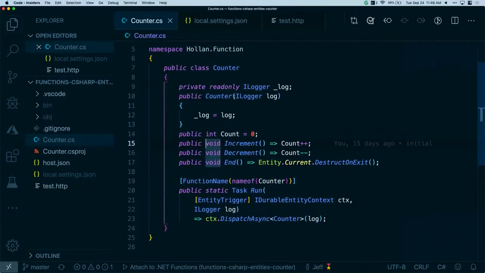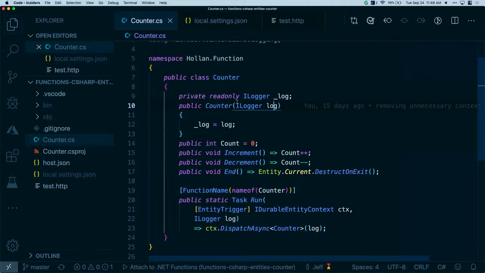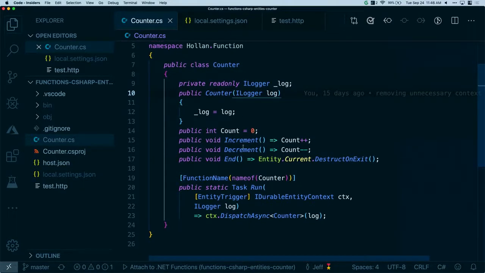The only thing I've added here is I've injected in a logger. You can inject in bindings as well. You can inject in your own custom services. But here I'm just injecting in a logger, but it's still that counter, right? This is the entire code for my function app right here on the screen.